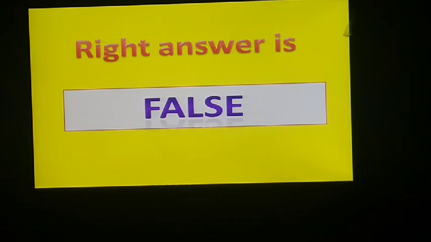Right answer is false. Why? Because float data type is not used for characters. Char data type is used for characters. Is it clear, class? Close.